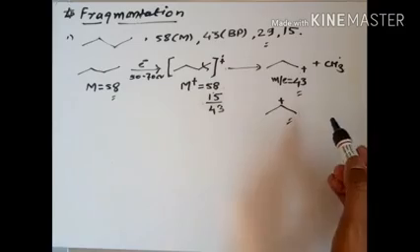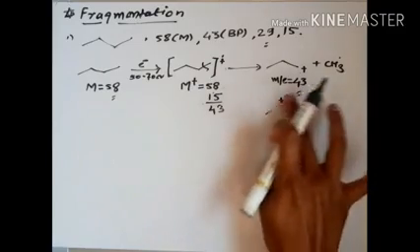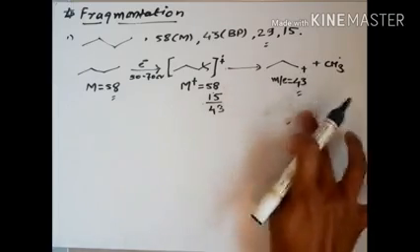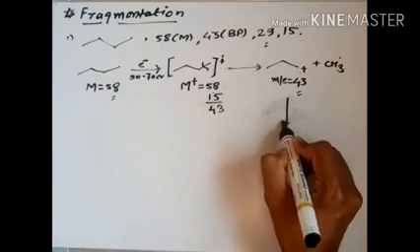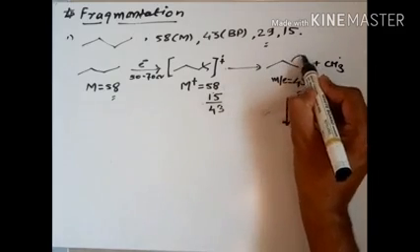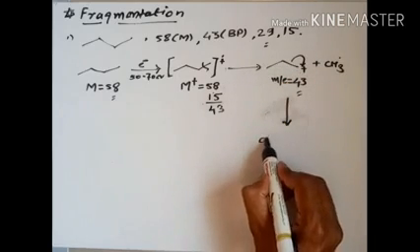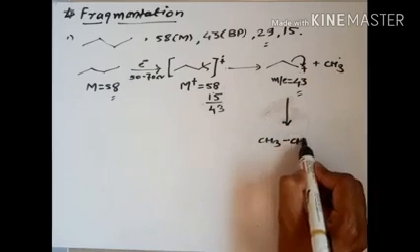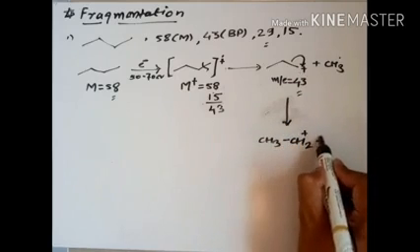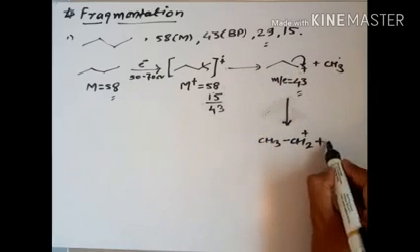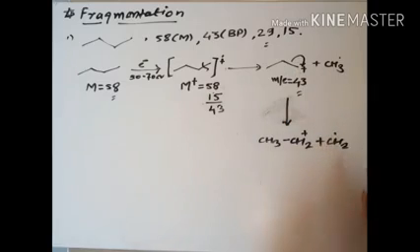Suppose we do the heterolysis over here, so we already got this. When these two electrons open up over here, obviously we get CH3, then CH2 with a positive charge, and the two electrons go over here, so we get a CH2 radical.